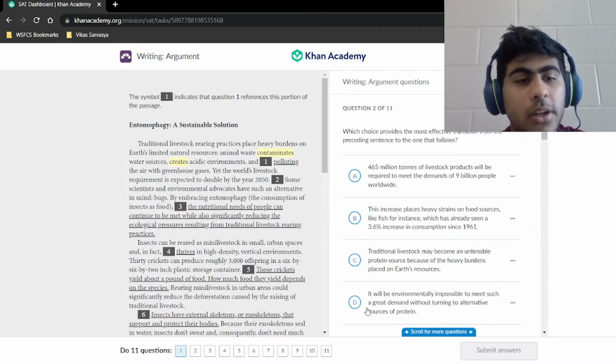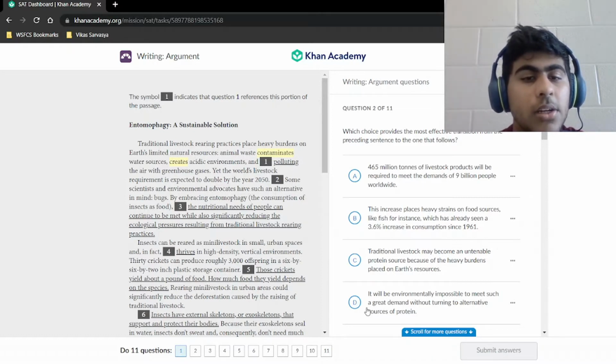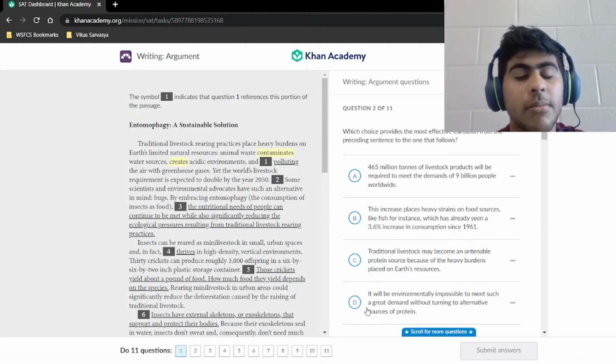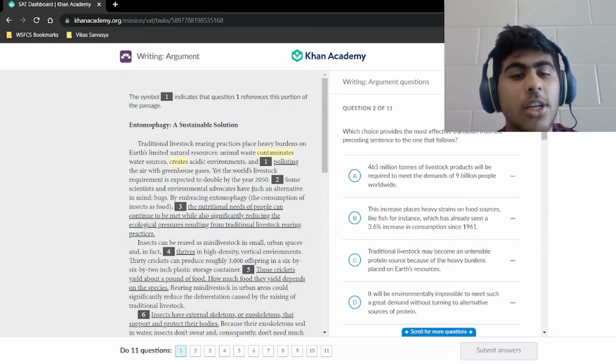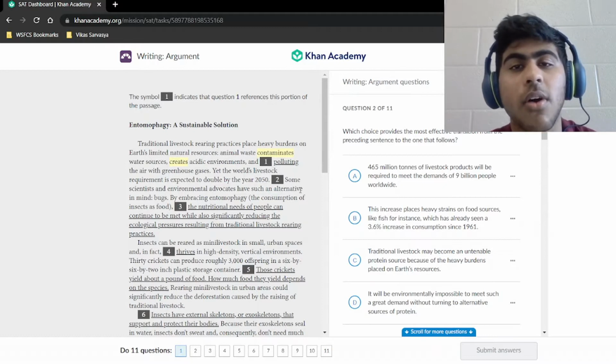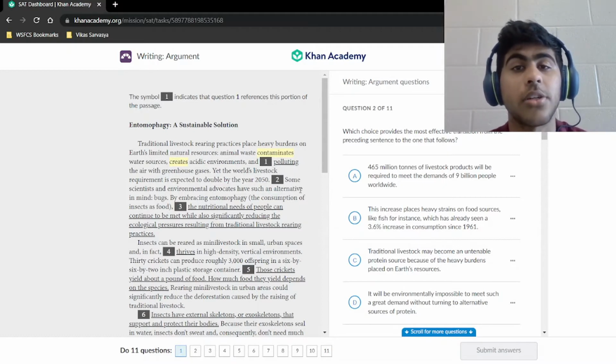Yet the world's livestock requirement is expected to double by the year 2050. And then we have 2. Some of the scientists and environmental advocates have such an alternative in mind. Okay, so they have such an alternative. Well, if you're saying such an alternative, that implies that you've already discussed the possibility of an alternative somewhere else.